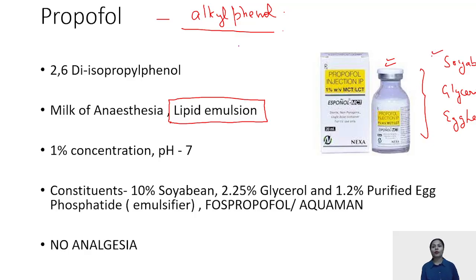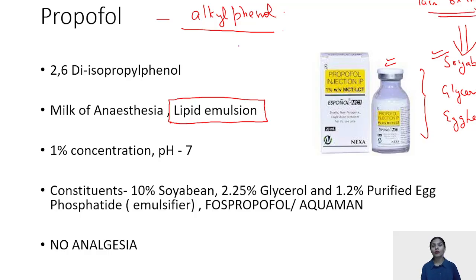See, when we talk about soya bean, the important part that you all have to know is that when you inject propofol, it is very painful. And the reason why it is painful is because of the presence of soya bean. Soya bean is responsible for the pain on injection of propofol because these are long-chain triglycerides which lead to pain.